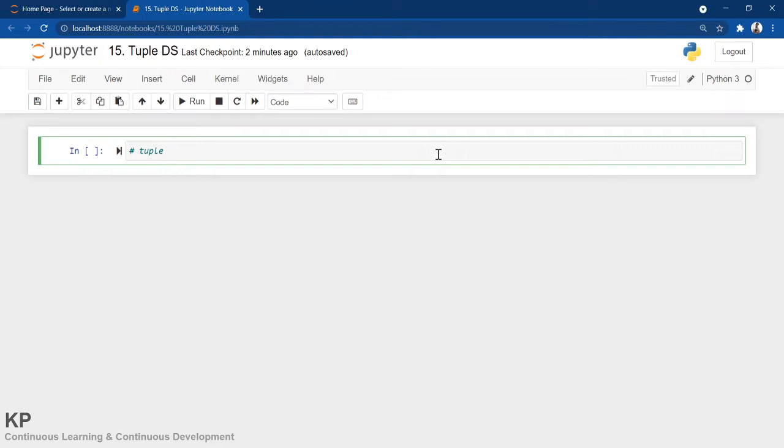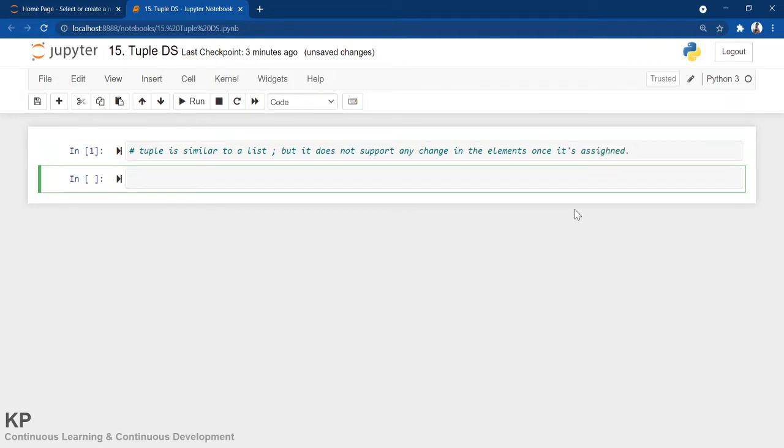Let me write: a tuple is similar to a list, but it does not support any change in the elements once it's assigned.